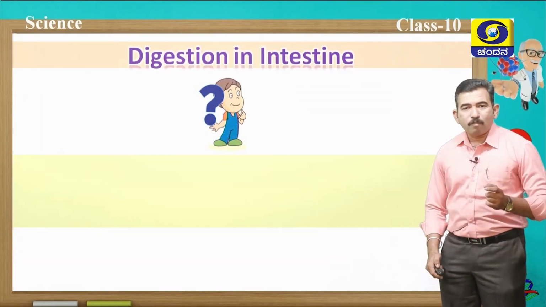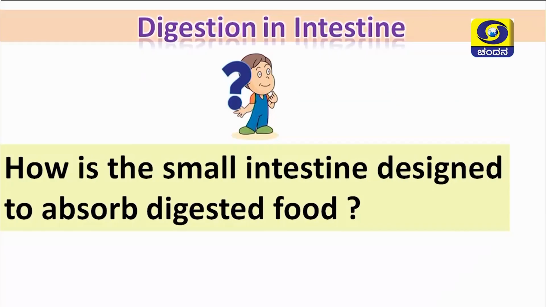Next, one more question for you. How is the small intestine designed to absorb the digested food? We discussed that in the small intestine, complete digestion of the food takes place. Then how is this completely digested food absorbed in the small intestine?